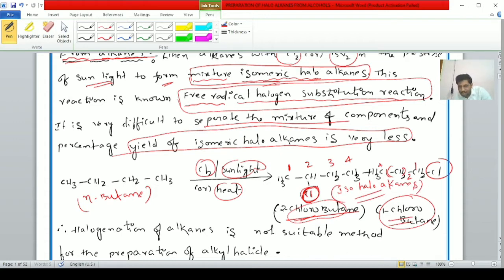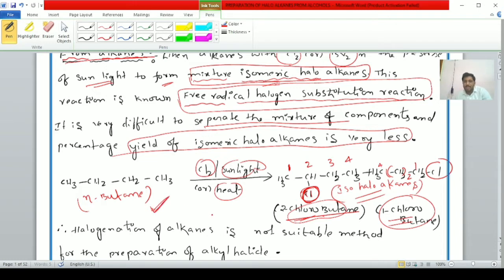Once again, I will tell you, students: two or more compounds having the same molecular formula but differing in the position of the functional group are called chain isomers, and the phenomenon is known as chain isomerism. For example, 1-chlorobutane and 2-chlorobutane are the products obtained from butane.